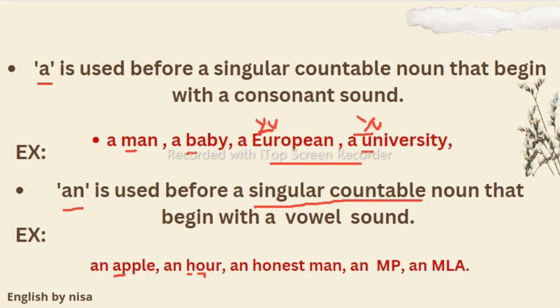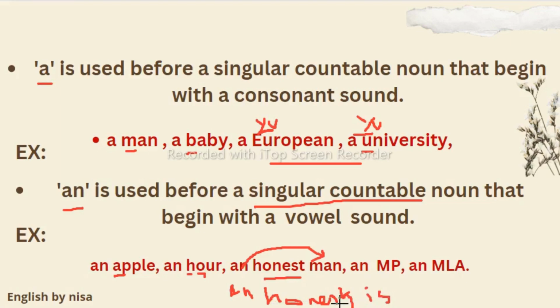Here we are giving the article to man. This honest is an adjective, so we are giving an to this man, not to honest. We cannot say an honesty is the best policy, because after honesty we are directly writing a verb.